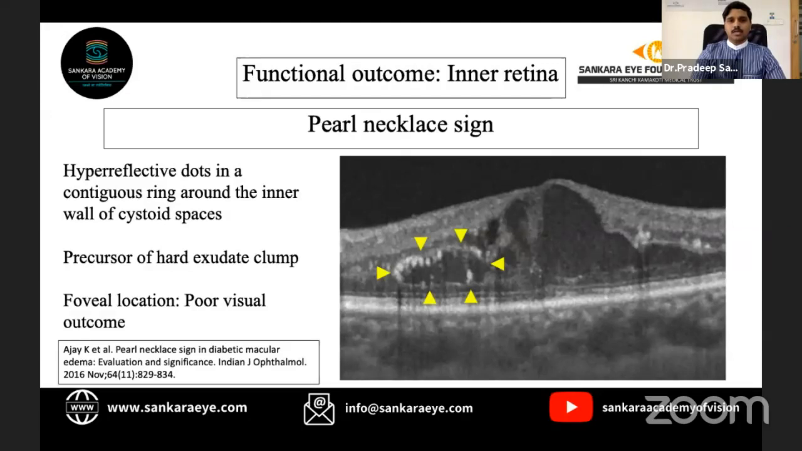The next biomarker, the pearl necklace sign, is defined as the presence of hyperreflective dots in a contiguous ring around the inner wall of a cystoid space, as we can see over here. It is usually a precursor of hard exudate clump. So when the macular edema resolves, here the hard exudate would precipitate. If it's located at the fovea, it is an indicator of poor visual outcome, as the hard exudates which precipitate at the fovea result in outer retinal disruption.